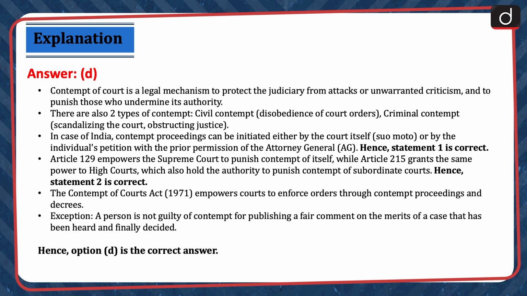Article 129 empowers the Supreme Court to punish contempt of itself, while Article 215 grants the same power to high courts, which also hold the authority to punish contempt of subordinate courts. Hence, statement 2 is correct. The Contempt of Courts Act 1971 empowers courts to enforce orders through contempt proceedings and decrees. Exception: a person is not guilty of contempt for publishing a fair comment on the merits of a case that has been heard and finally decided. Hence, option D is the correct answer.